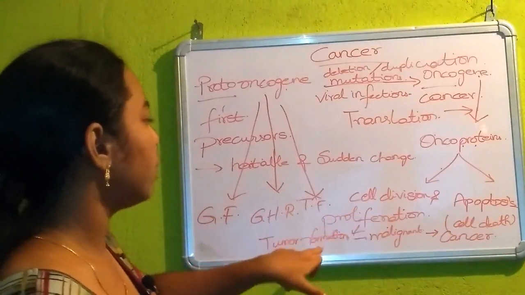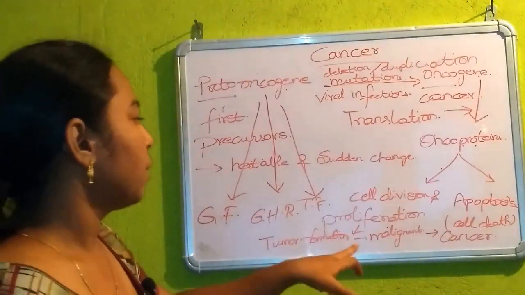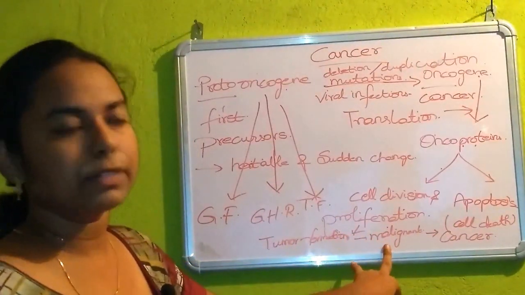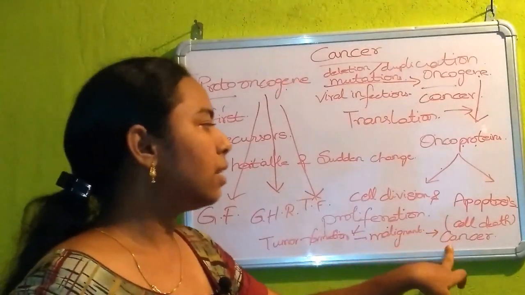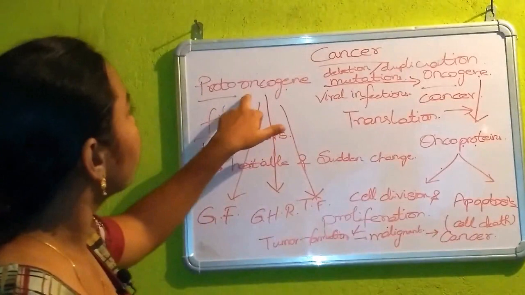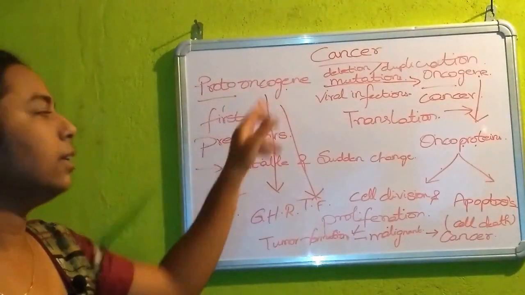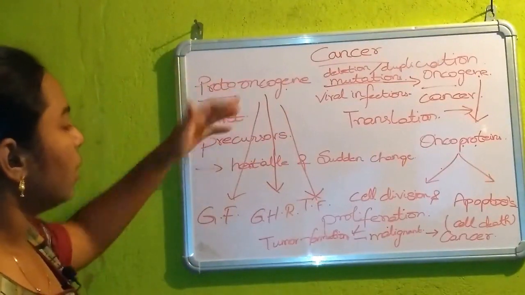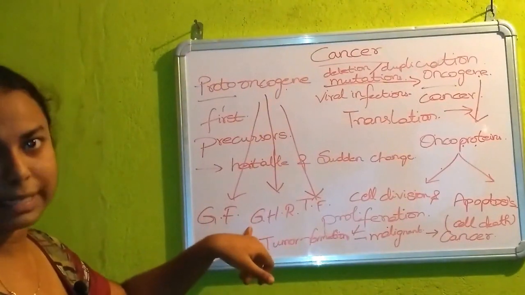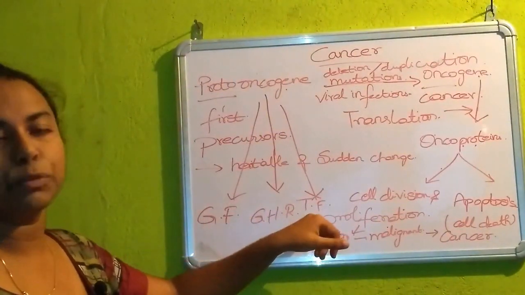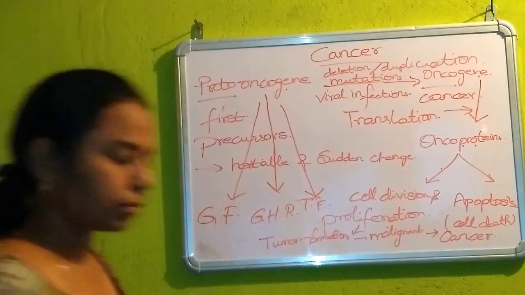This cell division and proliferation leads to the formation of a huge mass of cells, which is called a tumor. This tumor later leads to the malignant tumor and later leads to cancer. And the role of proto-oncogene, it is not at all malignant, meaning it is not at all harmful to our human body. It has several other functions, like it acts as a growth factor, it has growth hormone receptors, and it also acts as a transcription factor. So this is the overall summary of proto-oncogene and oncogene.